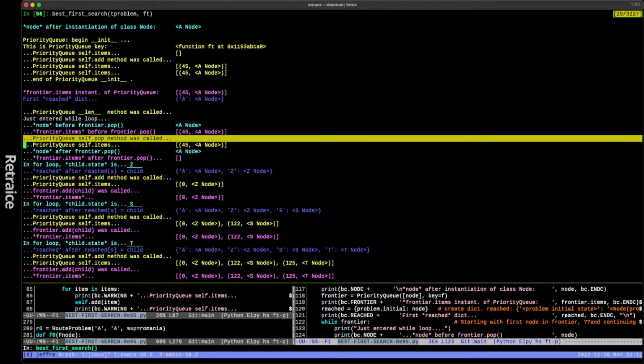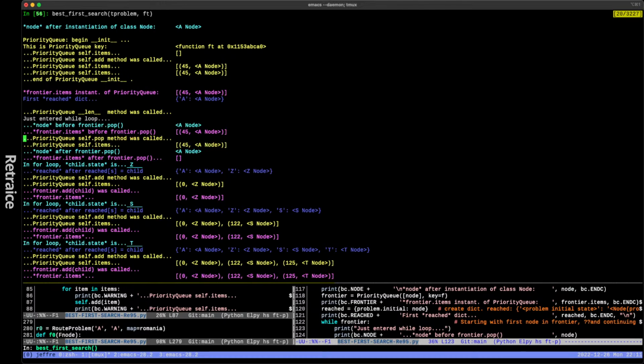And then PriorityQueue gets called. We're going to pop the top item off of our Frontier.items, which is a PriorityQueue. So we could call the pop method.